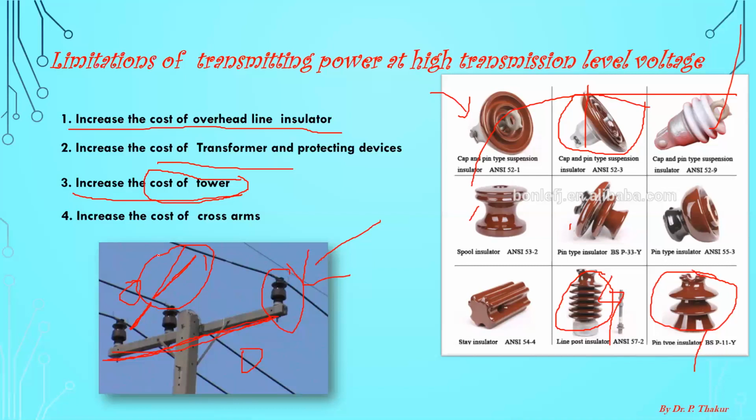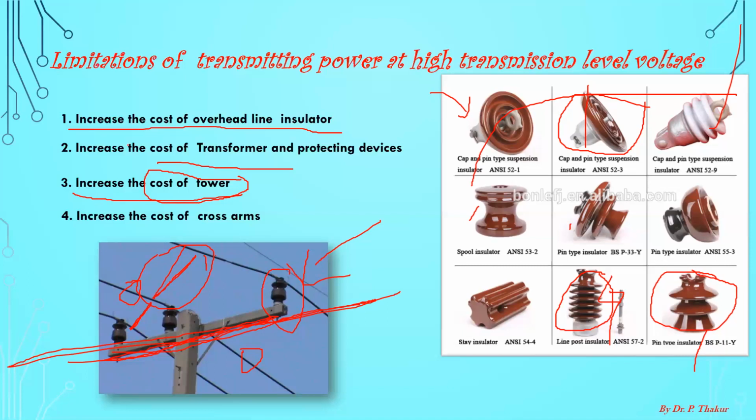So as you increase the level of transmission voltage, you have to increase the cross arm length also. So this will increase the cost of the cross arm. Isn't it? So these are the limitations.